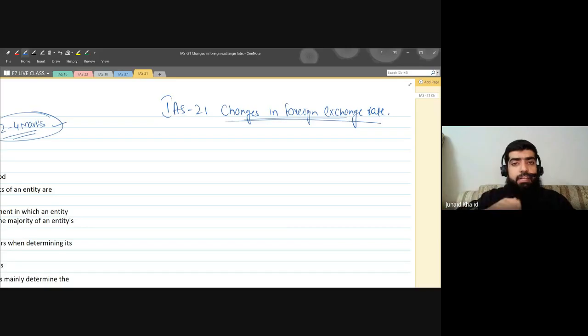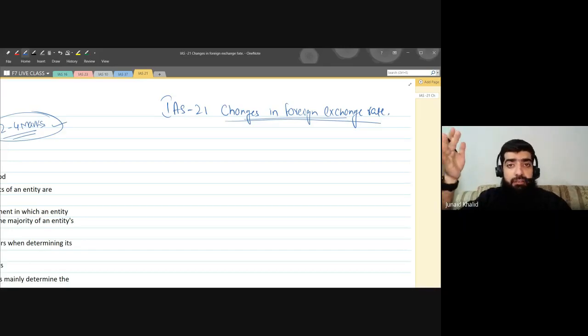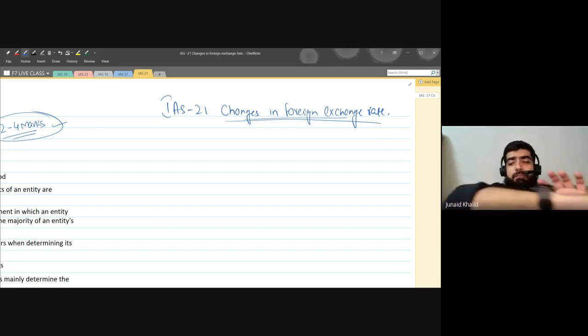As we have seen, every standard gives you complete guidelines related to some accounting treatment. Like IAS 16 deals with property, plant and equipment: what it is, how it should be accounted for, and what models are available after recognition. Subsequent measurement could be at the cost model or the revaluation model. In the revaluation model, the asset should be depreciated at its revalued amount over its remaining life. So these are the rules stated in IAS 16.